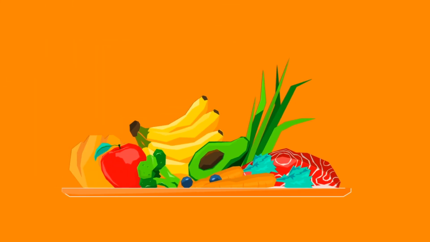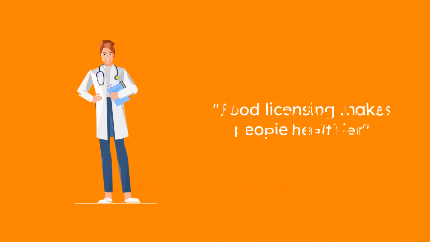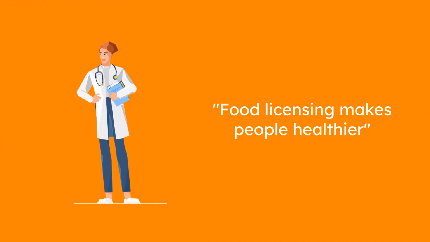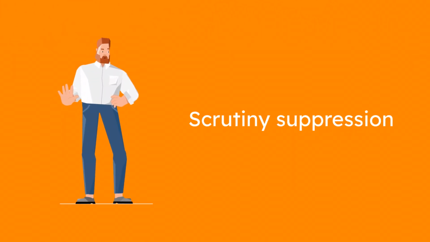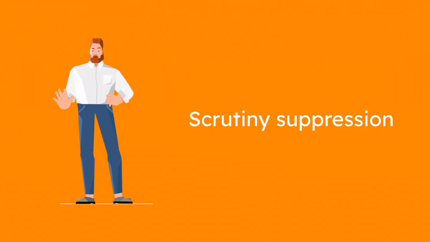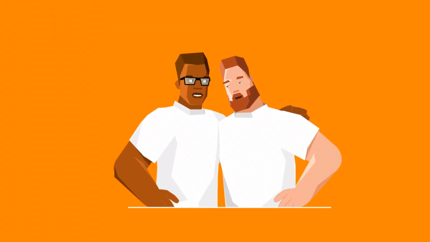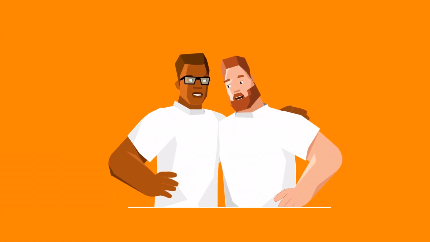Back to our example. Notice that the food licensing scheme might actually solve the problem. It might actually mean that there is less bad food being sold and that fewer people are getting ill. That makes it much more difficult for people to oppose this form of solution, and that's part of what the hijackers are banking on. And this is part of the third and final ingredient in our problem hijacking recipe: scrutiny suppression, making it hard for people to question the solution. It's not an absolutely essential ingredient. It's possible to do problem hijacking without it, but the two most often go together.